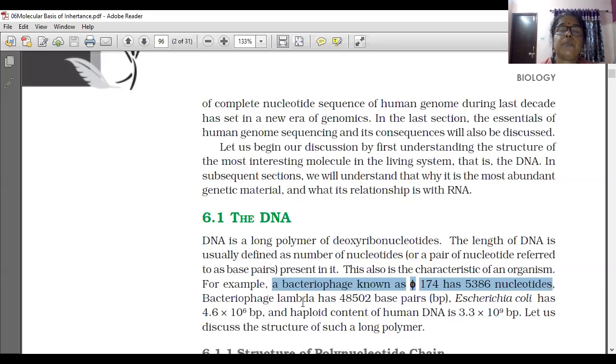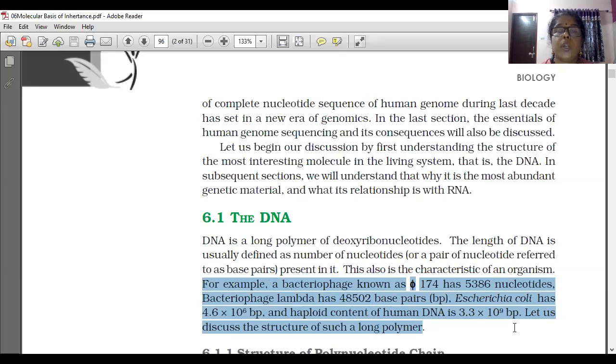So from this what we understood is that the length of a DNA is determined by the number of base pairs or nucleotides. These 3 examples show that. Bacteriophage phi X 174 has 5,386 nucleotides, and lambda has 48,502 base pairs.